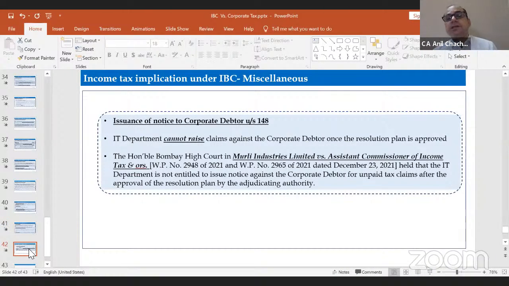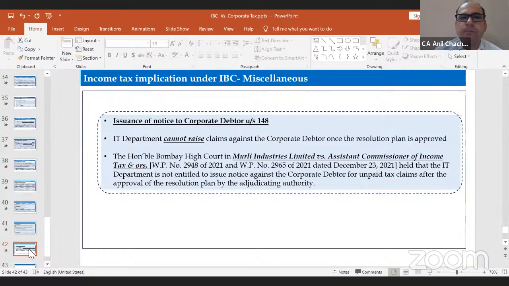The last part is whether a section 148 notice can be issued to the corporate debtor. There are a couple of judgments which have specifically mentioned that as and when the resolution process starts, you can't issue a notice under section 148 to the corporate debtor.